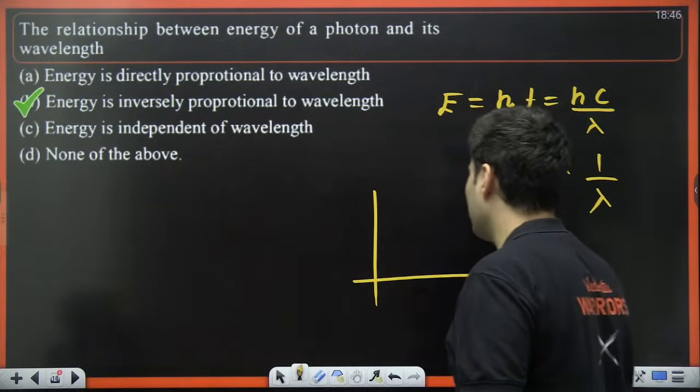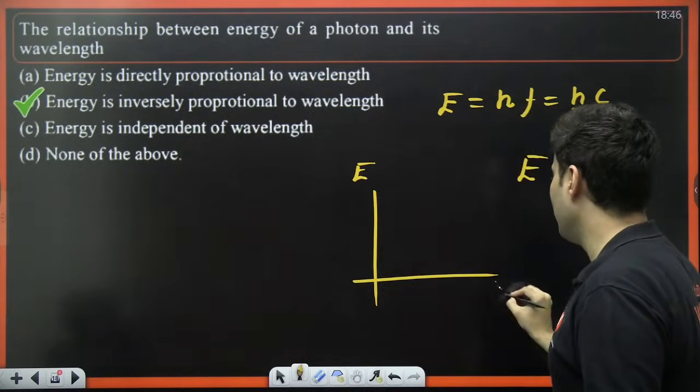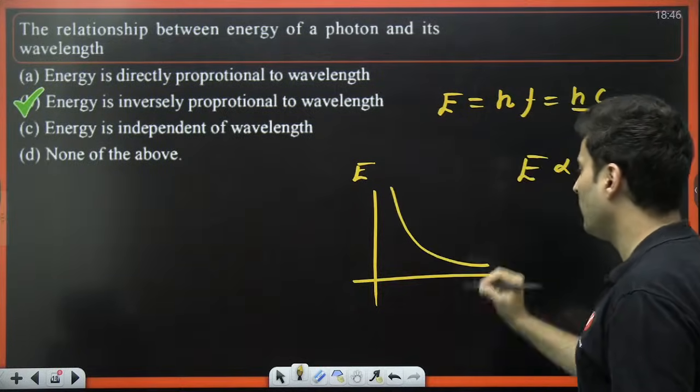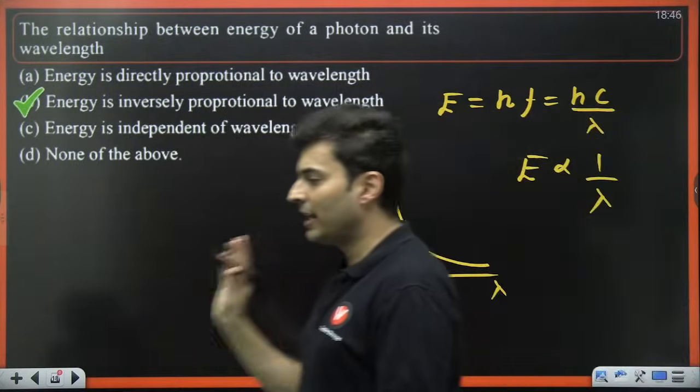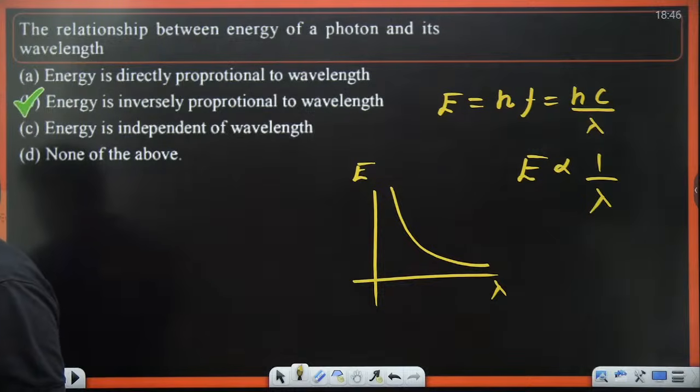In fact, there was a question asked also previously. Energy graph is given, wavelength graph is given. How will it look like? It will look like this. Very good. Everybody has answered B.